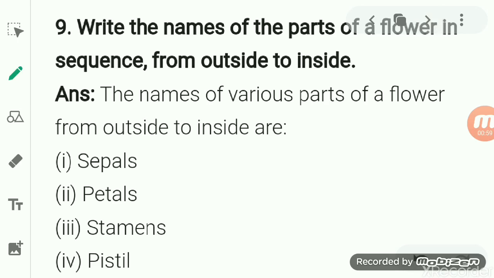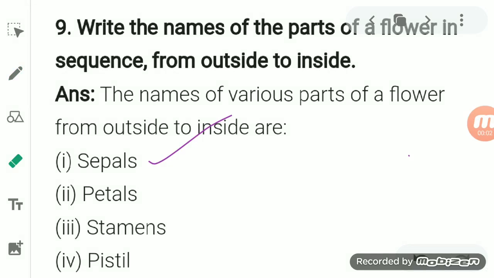Now see here, write the names of the parts of the flower in sequence from outside to the inside. So here we have to write the different parts of the flower in sequence. It must be in sequence, where we start with the first one from outside to the inside. So the first one, present at the outer side of the flower, is the sepals.